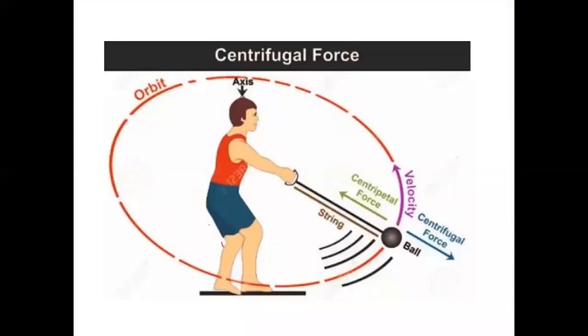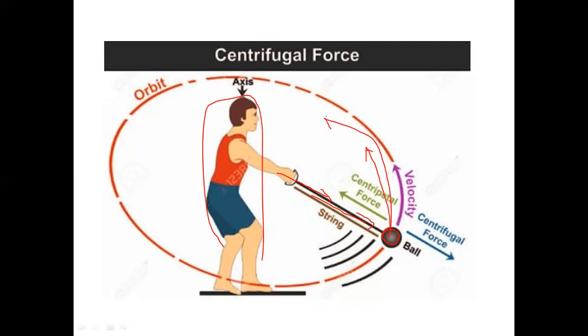Okay, let's discuss something about this picture. Here a person is holding a string, and at the end of that string there is a ball tied. When the person rotates the string, the ball also rotates with that string. Here the string applies the force on that ball, and the ball starts to move in a nearly circular path.